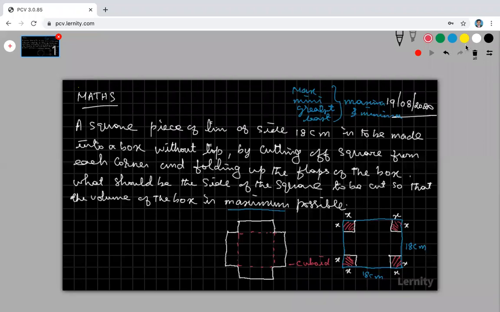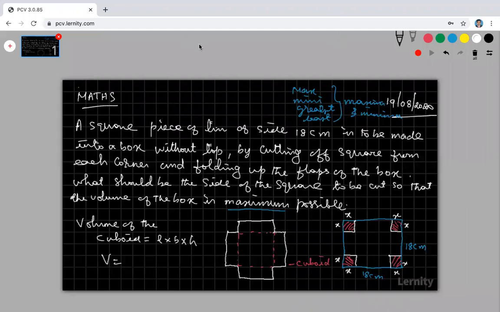What is the volume of the cuboid? Volume of the cuboid is equal to L into B into H. What is my length? What is my breadth? What is my height? So this is my length.